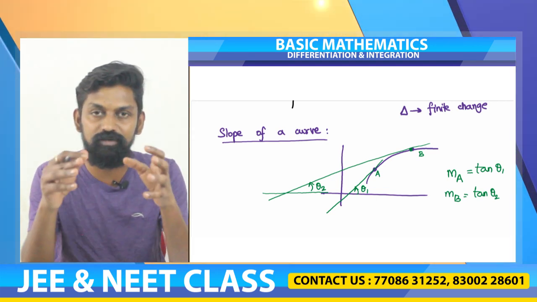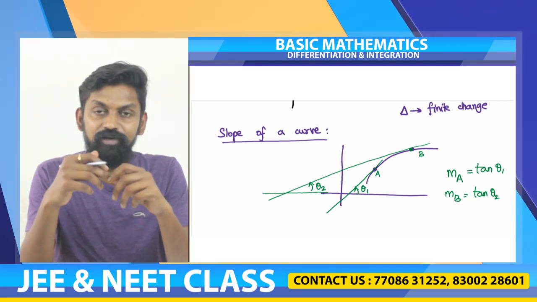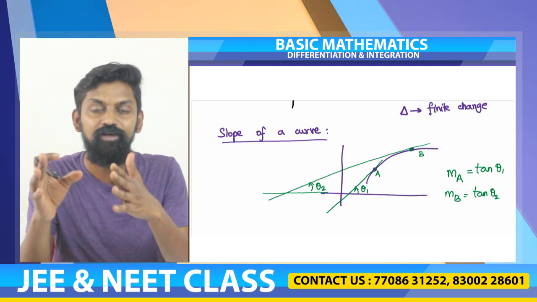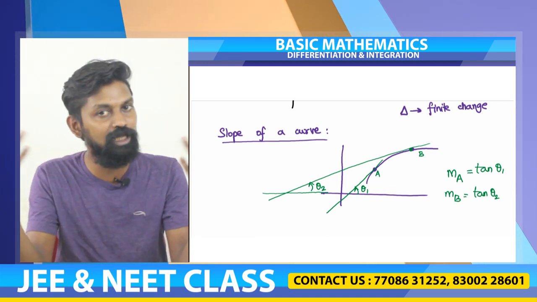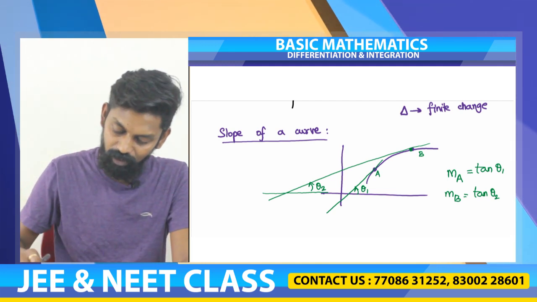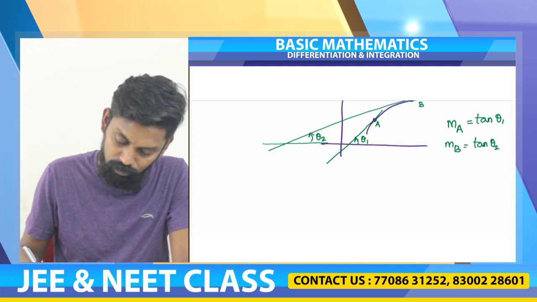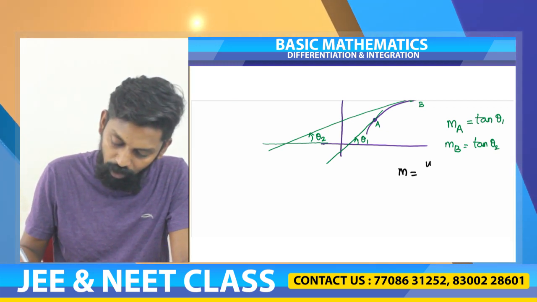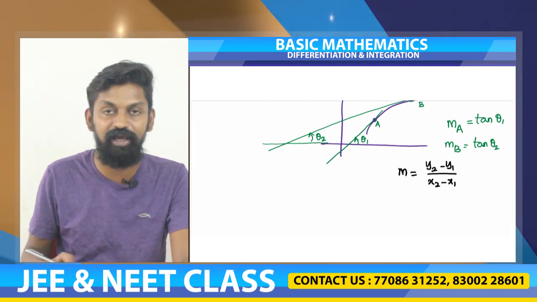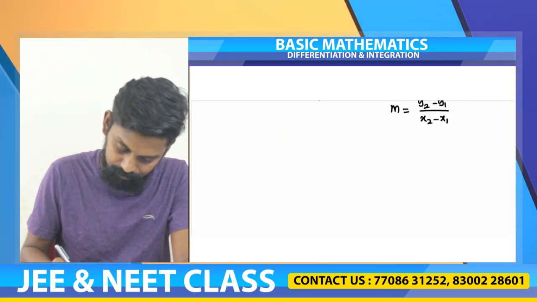The slope is not constant. It is continuously changing. That is why a straight line is called a curve with constant slope. All the other curves are different. Now we will try to apply the formula we already have, slope m is equal to y2 minus y1 divided by x2 minus x1. We will try to apply it in this case of a curve.